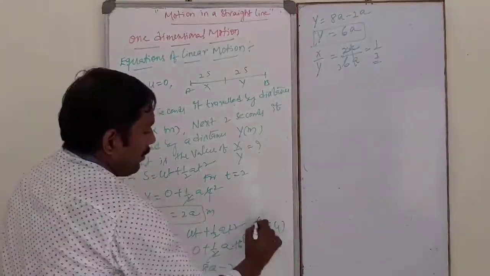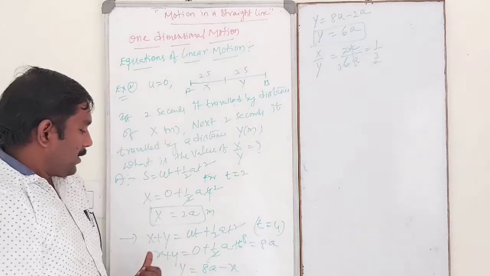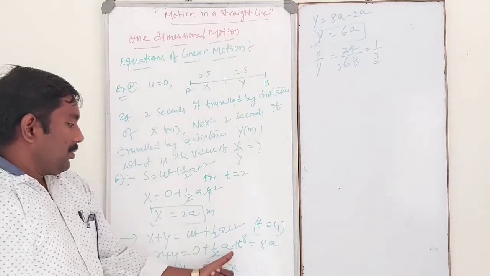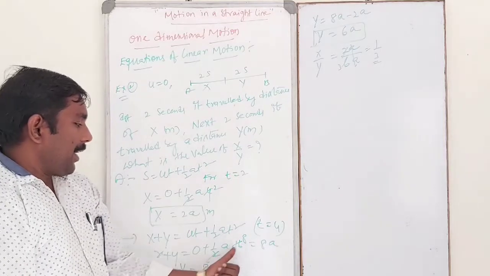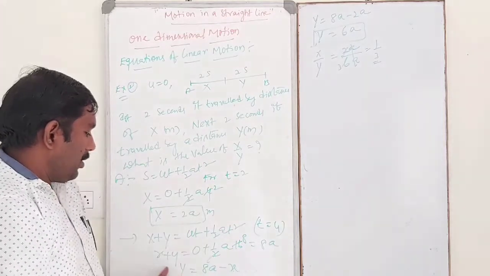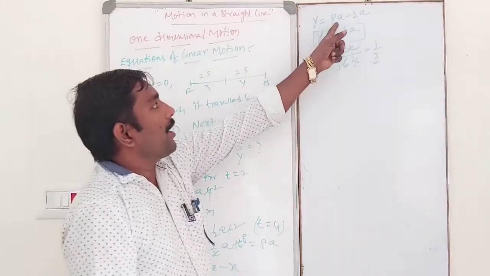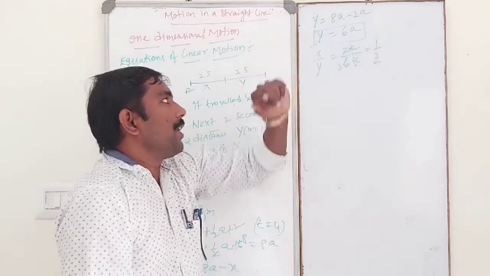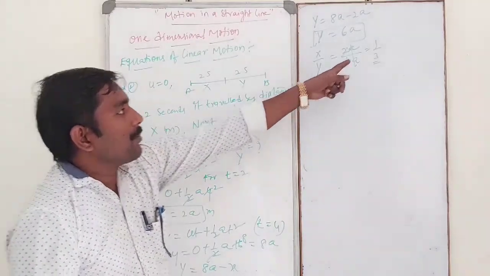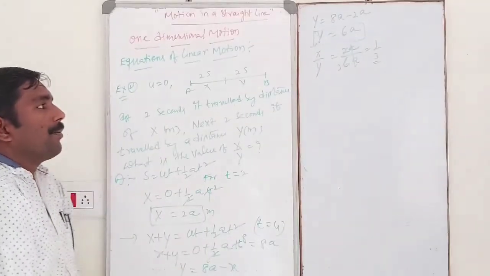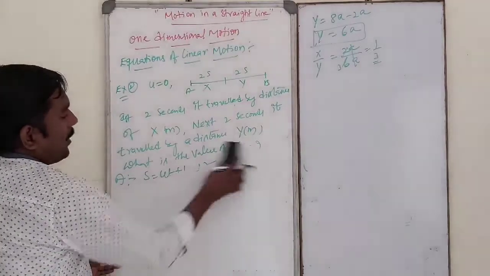It is the total time in x plus y. So distance in x plus y, total time is 4. So force is nothing but 4 square is nothing but 8, after calculation 8a. So x plus y is equal to 8a, y is equal to 8a minus x, then y is equal to 8a minus 2a, y is equal to 6a. So then the ratio of x by y is nothing but 1 by 3. Okay students, next another application,